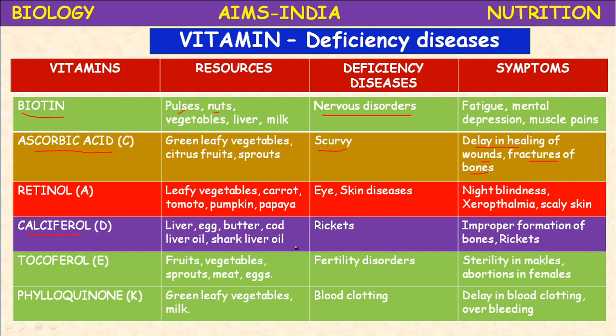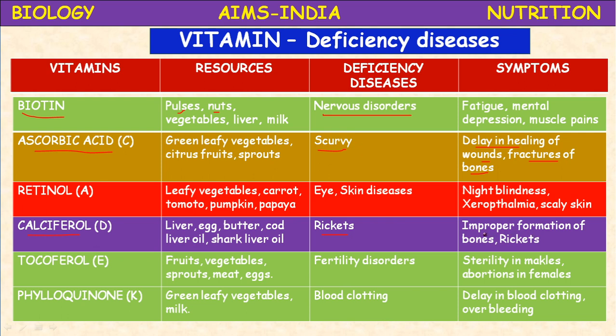Vitamin D is functional along with calcium, so calcium rich food materials also help. Vitamin D is also synthesized in our body when we expose our skin to the morning sunlight. Beneath the skin, cholesterol is present, and that cholesterol is converted into calciferol in the presence of sunlight. Its deficiency leads to osteoporosis in old people and rickets in children.